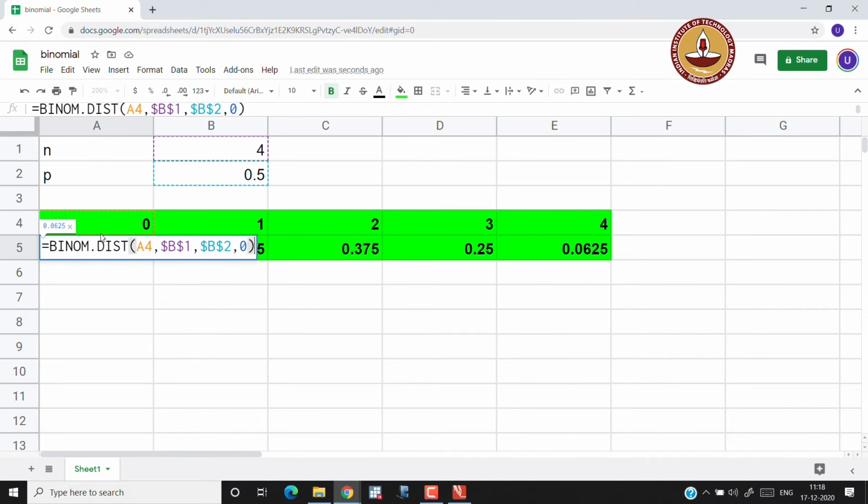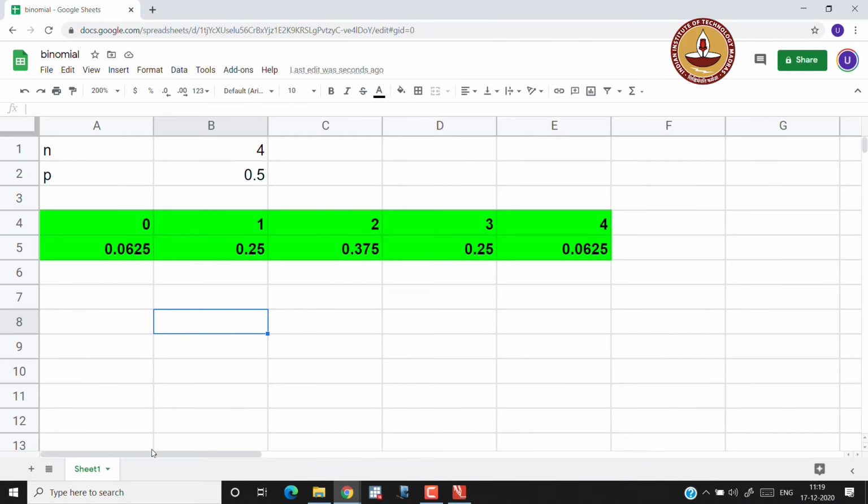The first argument is the value the random variable takes, which is either 0, 1, 2, 3, 4. The second argument is the parameter n. The third argument is the probability p, and I put 0 because I am interested in the probability mass function and not the cumulative distribution function. So, you can obtain the probability mass function of a binomial distribution using the Google function binom.dist.